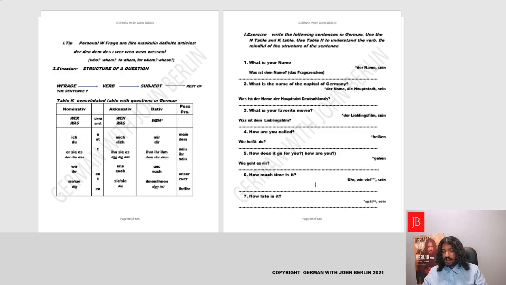Perfect. Now we'll say how much time is it? If you want to ask the time, how much time it is, we'll follow the structure. We'll begin with the W-Frage, that is how. We'll write wie. And there is an adverb here, which is much. We can add the adverb here. Wie viel. Yes, we can always add the adverb along with the W-Frage. Now we'll introduce the noun as well.